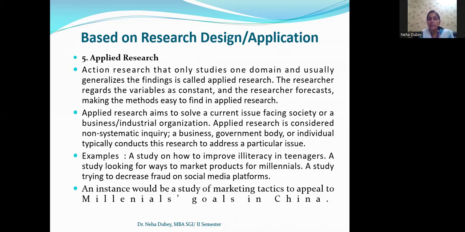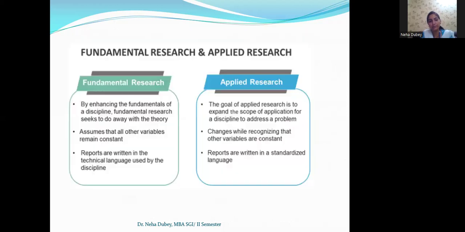An example is a study on how to improve literacy in teenagers. So what is that? If we apply the solutions, we can get good results. A study looking for ways to market products to millennials, or a study trying to decrease fraud on a social media platform. So it is all based on the applied basis.